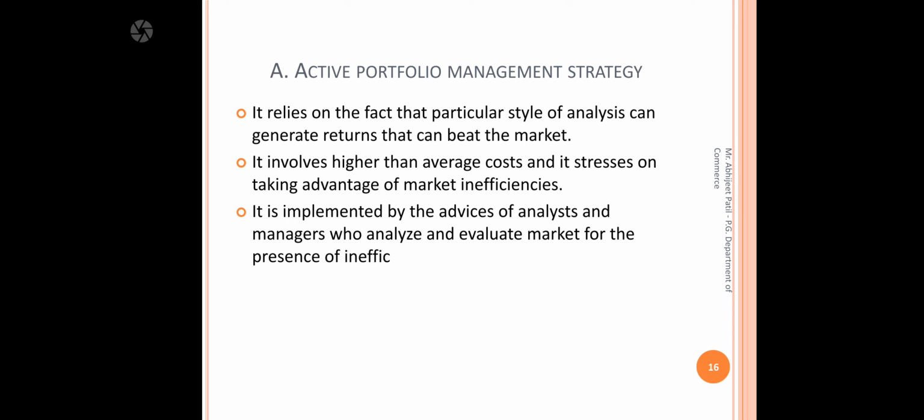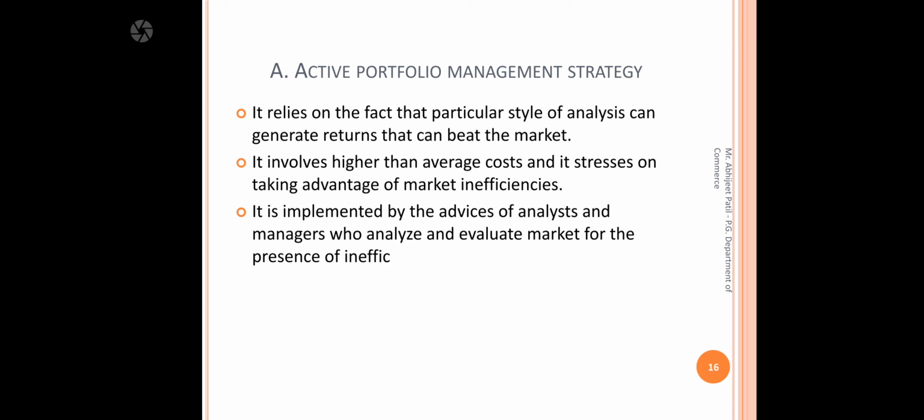Active strategy relies on the fact that a particular style of analysis can generate returns that beat the market. It involves higher than average cost and stresses taking advantage of market inefficiencies, and it is implemented by the advice of analysts and managers who analyze and evaluate the market for the presence of inefficiency. So basically it relies on what is there in the market, and based upon that they prepare the strategy that can generate return.